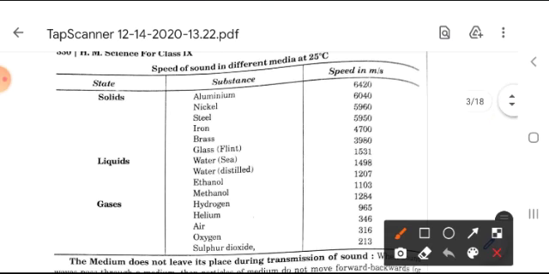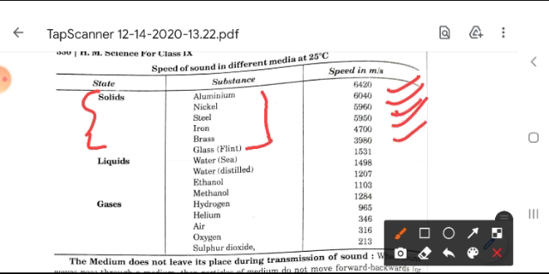These are the values given for the speed of sound in solids, that is aluminum, nickel, steel, iron, brass, glass. These are solids. And here the speed is 6420 in aluminum, nickel 6040, steel 5960. You can see here in solids the speed of sound is very much larger than that in liquids and gases.